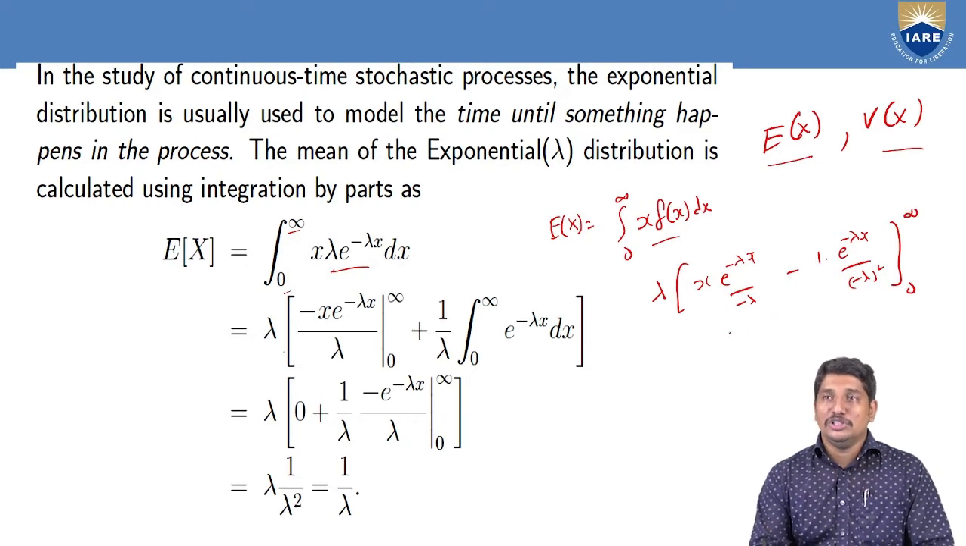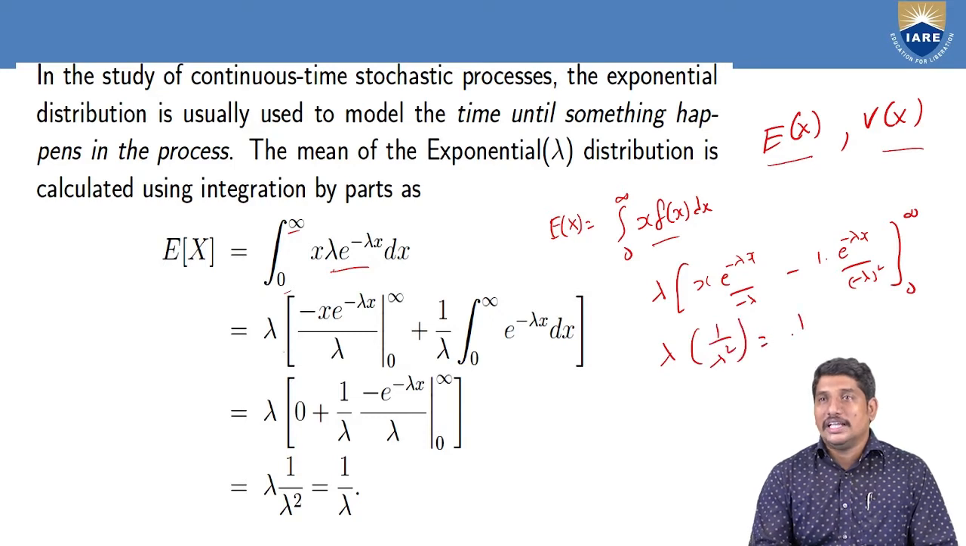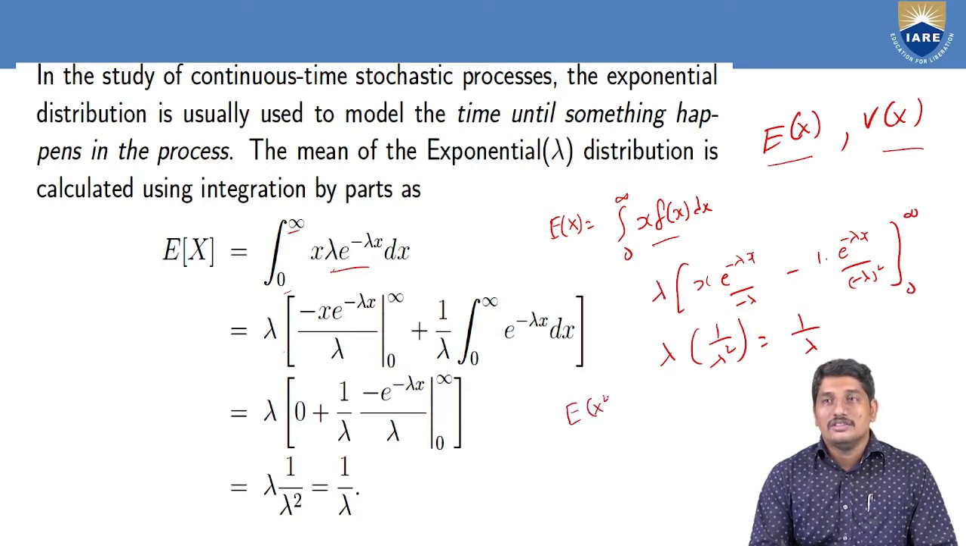By using the Leibniz rule, we can immediately write this integral. And by substituting the limits, we observe that the value becomes lambda into 1 by lambda square, and hence we get expectation as 1 by lambda. And also, in the same way, we could prove E of x square is 2 by lambda square.